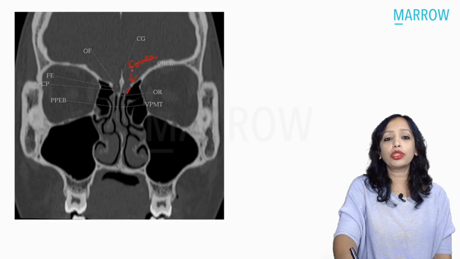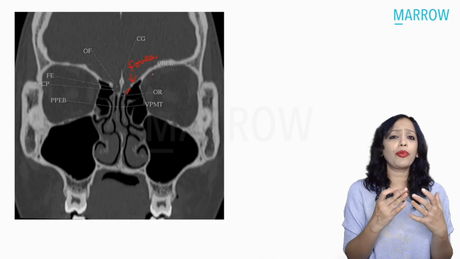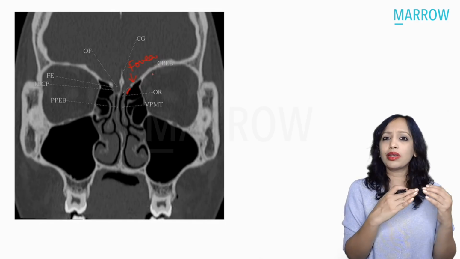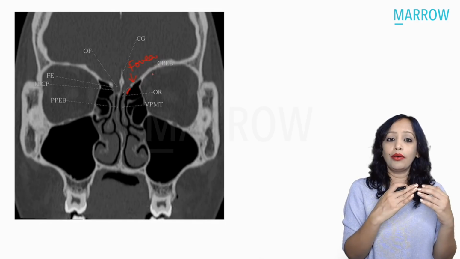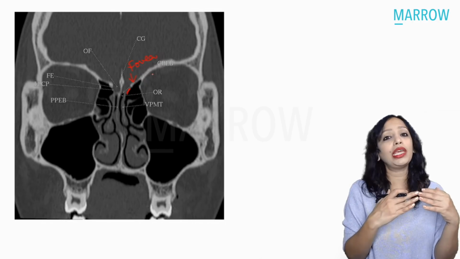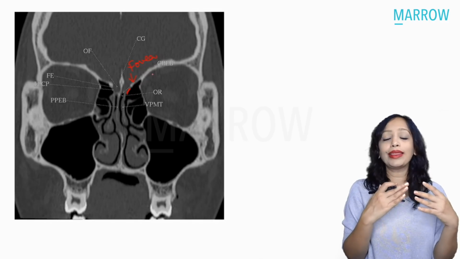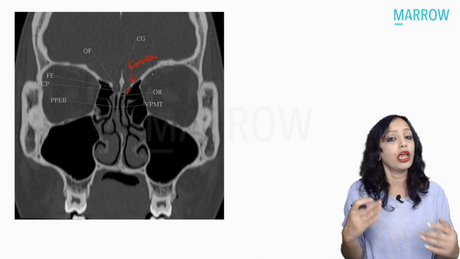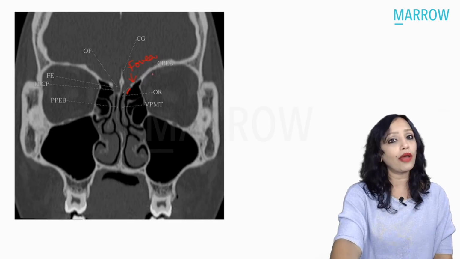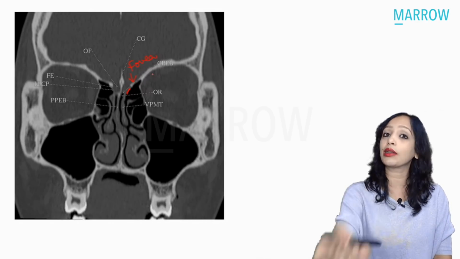So this junction of the fovea ethmoidalis with the lateral lamella of the cribriform plate, which is a very thin bone, is a very weak area, very prone to fractures following injury, and that is the most common site of CSF leak. The most common site of CSF rhinorrhea we know is fracture of the cribriform plate. It is not the fovea ethmoidalis, it is the cribriform plate.